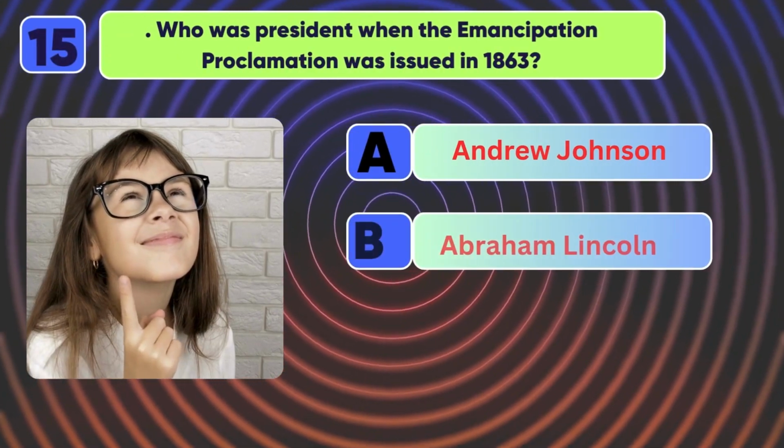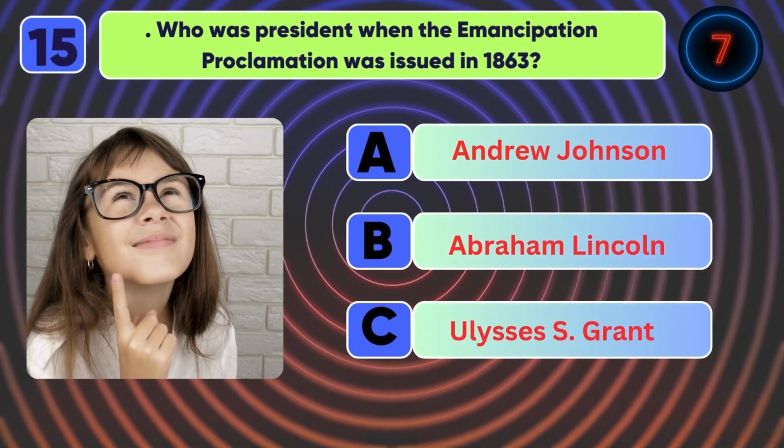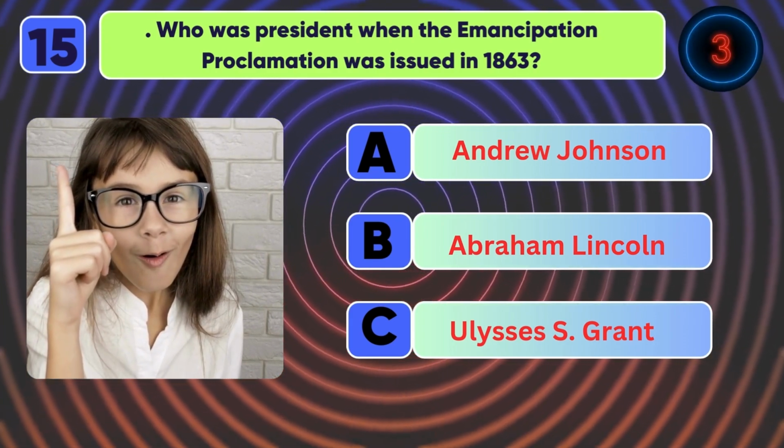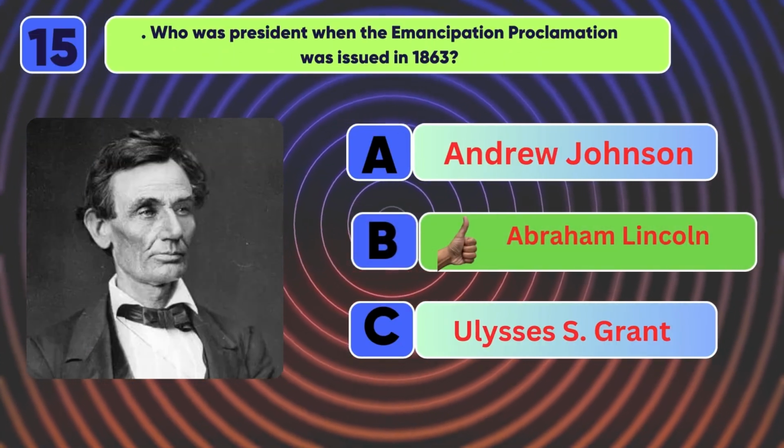Who was president when the Emancipation Proclamation was issued in 1863? The answer is Abraham Lincoln.